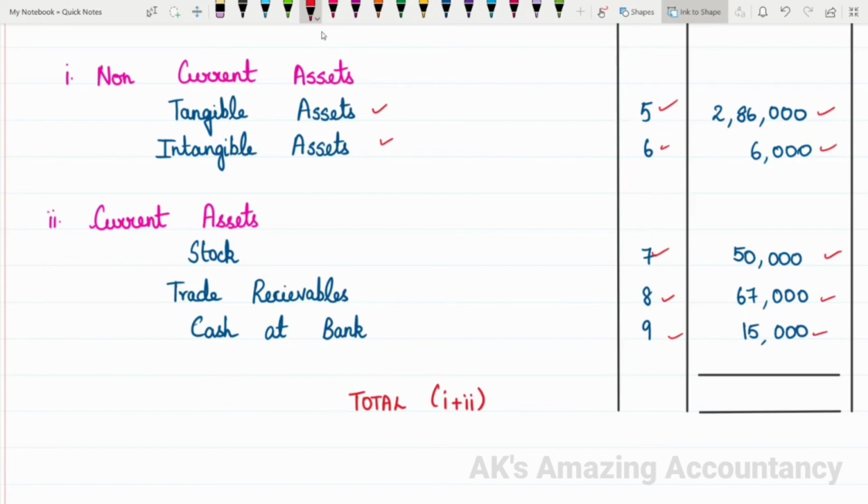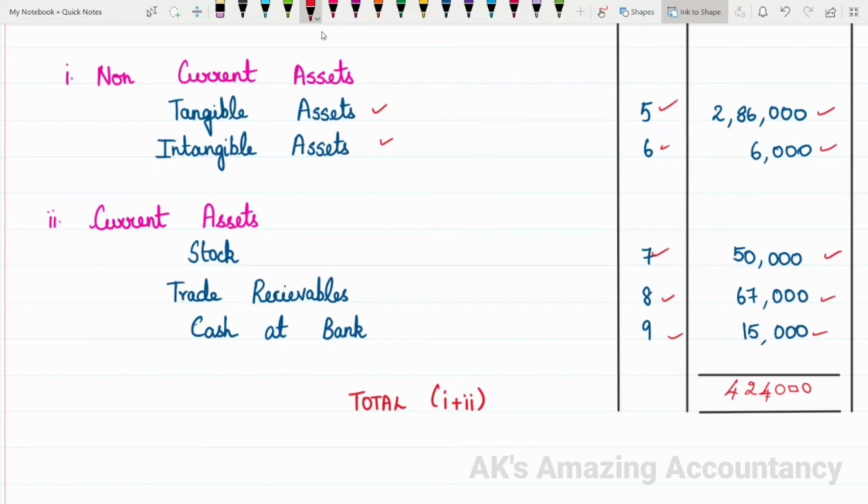So let us add all these amounts together. You'll be getting 4,24,000. You can total it and see.